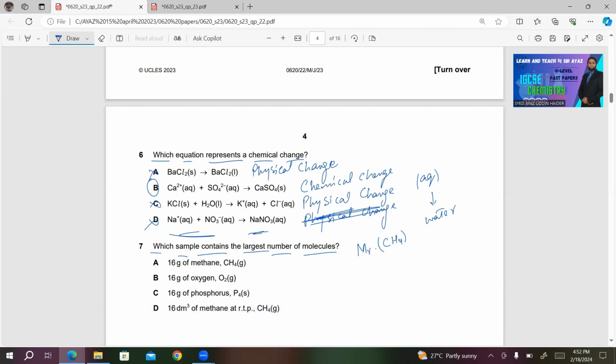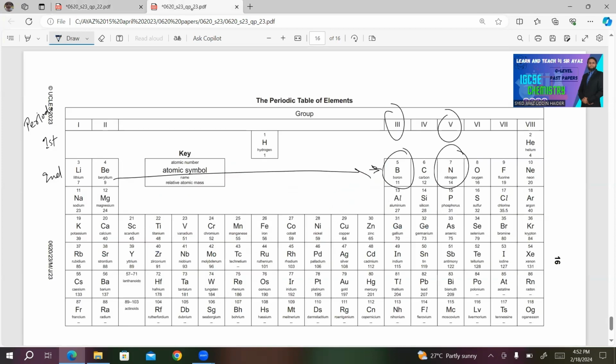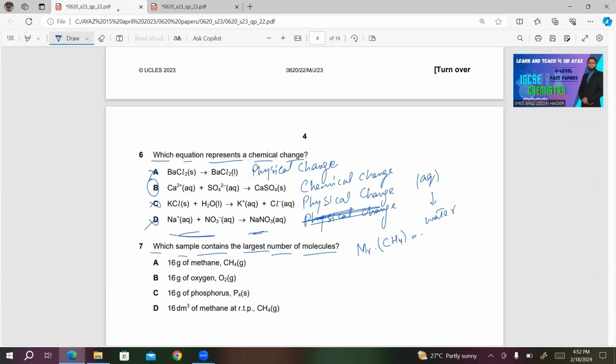You must know the MR of methane in order to calculate the number of moles. What is the nucleon number of carbon? It's in group 4. Its nucleon number is 12. Hydrogen, it's 1. So we have 12 plus 4 multiplied by 1. So we are getting 16. 16 is the MR of methane.